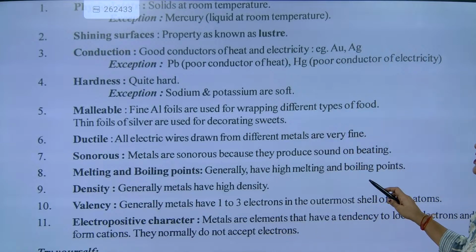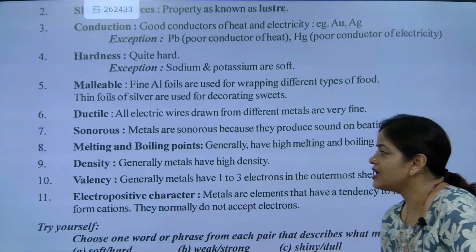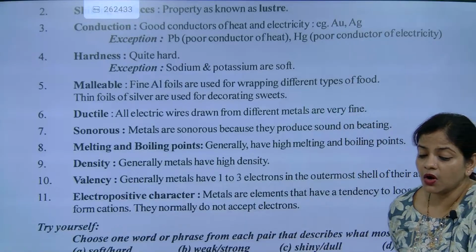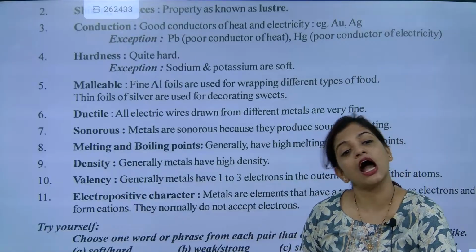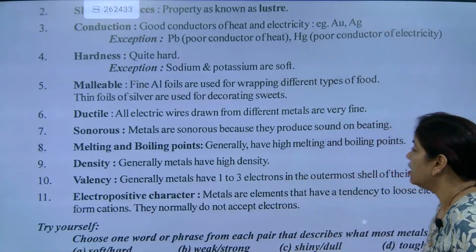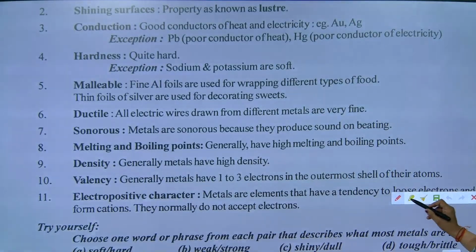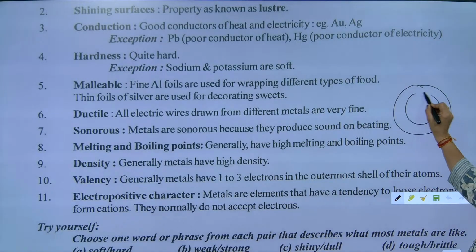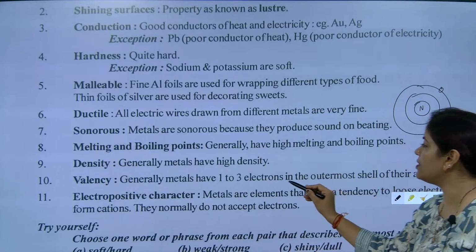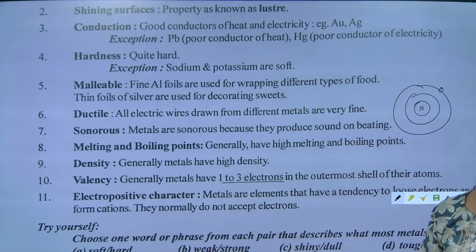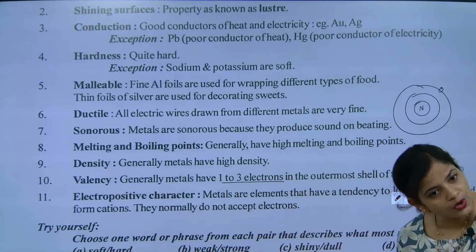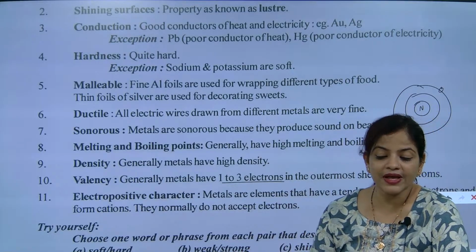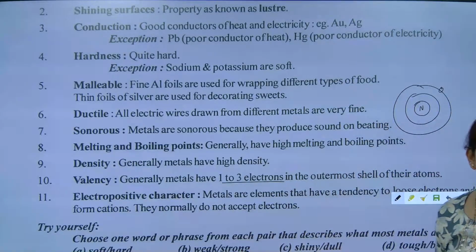Next point is density. They have high density. Now talk about valency. Valency means the number of electrons present in the outermost orbit. Now look here, I am drawing the atomic structure and explaining it. This is the structure of the atom. This is the nucleus. Now in the outermost orbit, maximum how many electrons will be there? 1, 2, 3 electrons means 1 electron or 2 electrons or 3 electrons. Then they will be considered as metals.